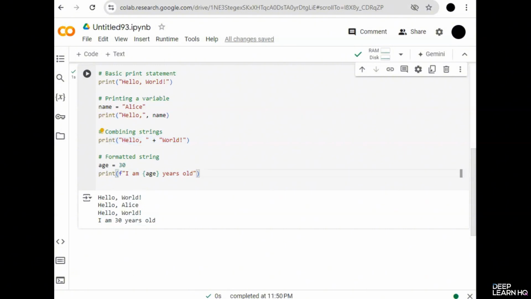So in this video, we have covered three essential concepts in Python that are comments, escape sequences, and the print statement. These tools will help you write clearer, more understandable code and format your output effectively. Understanding these basics is the key to becoming a proficient Python programmer. In the next video, we'll continue to build on these fundamentals.